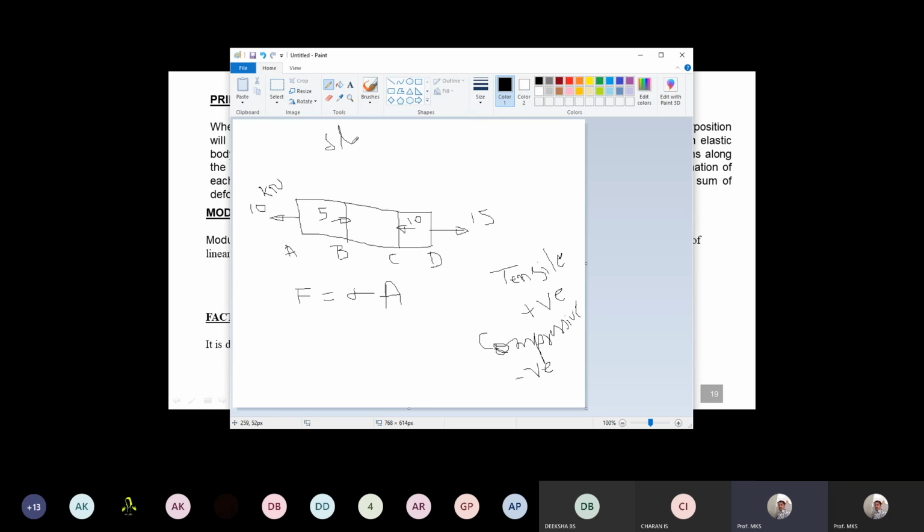That is delta L at AB. Calculate delta L, that is change in length at AB. And similarly, you calculate change in length at BC, change in length at CD. So the total change in length delta L will be equal to change in length at AB plus change in length at BC plus change in length at CD. So this is what is given by the principle of superposition, right?